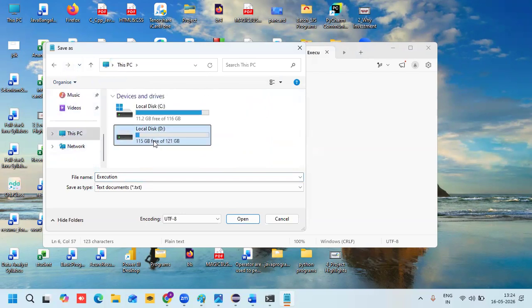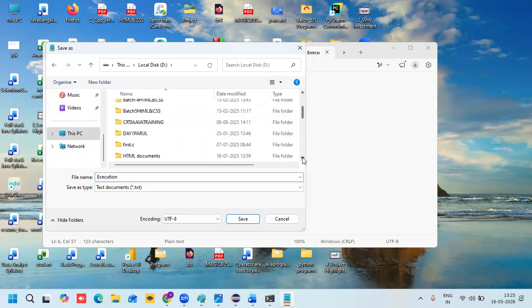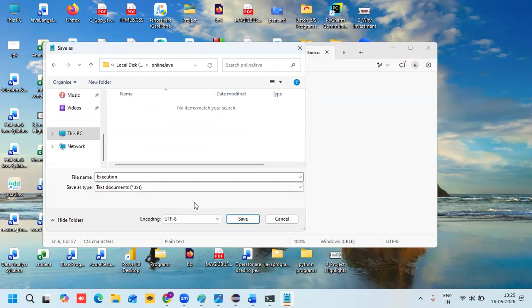This PC, D drive, and let me check slowly. Yes, stop. Online Java. Let me save this with the file name test. This is a file name, execution.